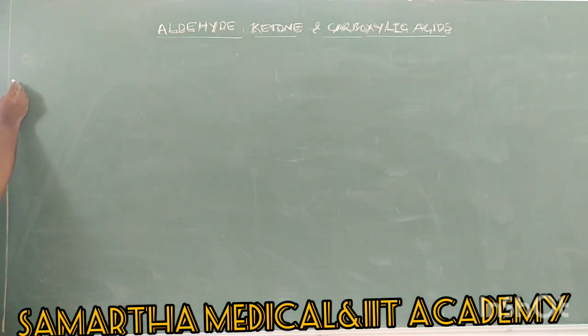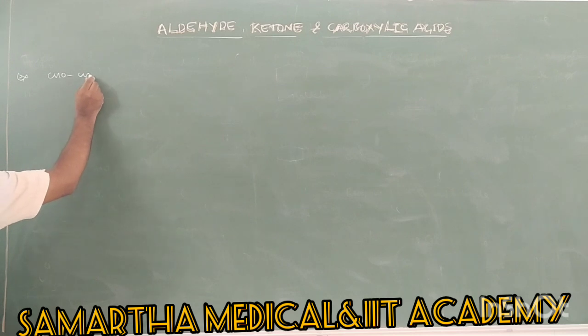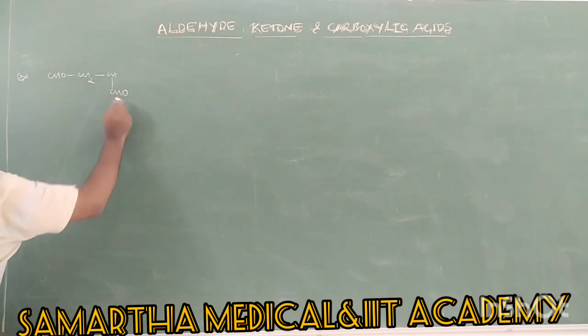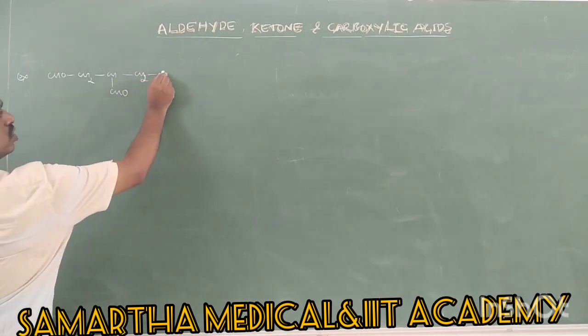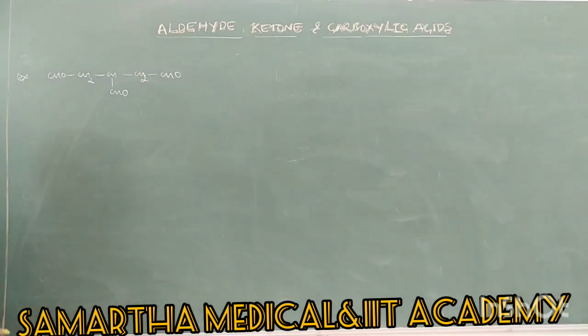One more example. CHO, CH2, CHO. Come on, tell me, write the IUPAC name. Next, one more example.